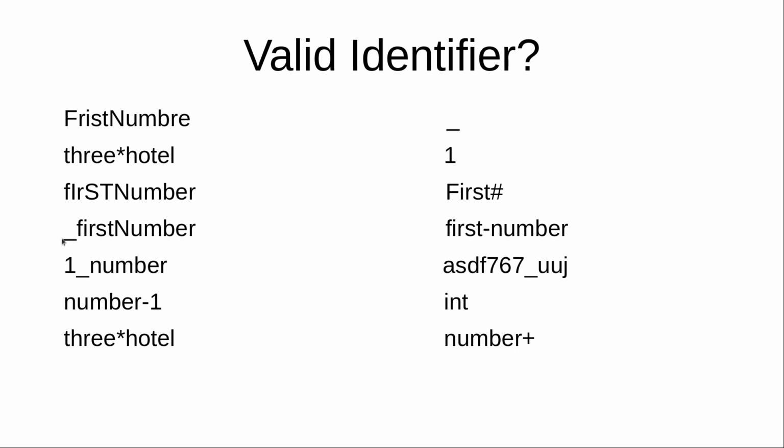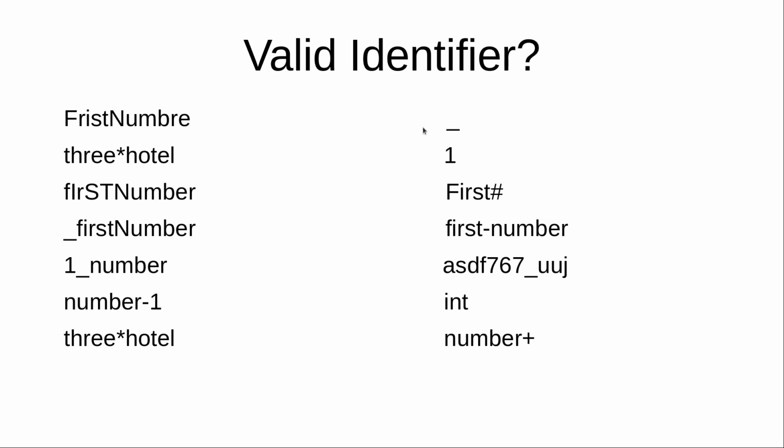And here it starts with an underscore, first number. This is valid because underscore can be used and it can also come at the beginning. Well, there is no problem with that. And the rest of them are all alphabets, so there is no problem here. And in the next case, one underscore number, we have a problem. What is the problem? The digit 1 has been used at the beginning. Well, that is not permitted. And in the next case, number -1, the problem here is with the hyphen. We are not permitted to use the symbol hyphen. Likewise, star can't be used, so it's invalid.